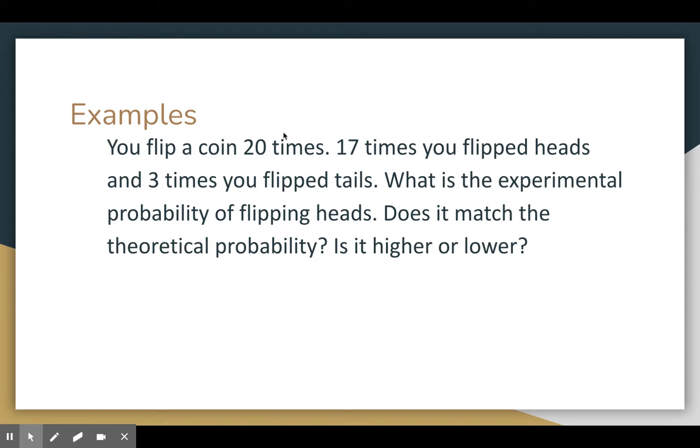You flip a coin 20 times, 17 times you flipped heads and 3 times you flipped tails. What is the experimental probability of flipping heads, right? So that means experimental probability of flipping heads. We flipped heads 17 out of 20, right? And that is the experimental. The theoretical should be just 1 over 2, right? Does it match the theoretical probability? Is it higher or is it lower?